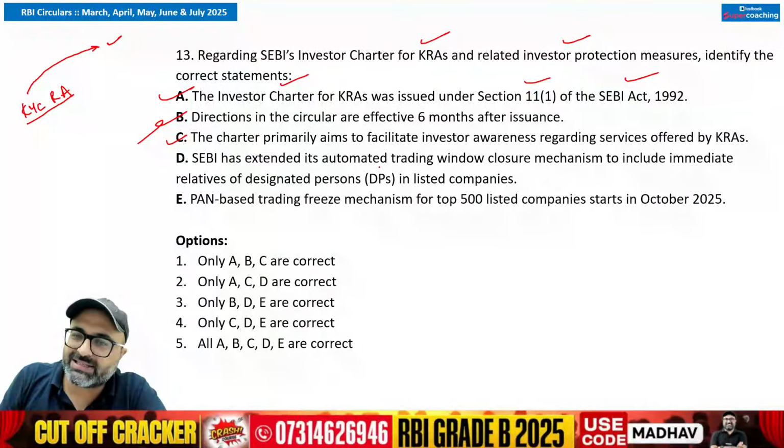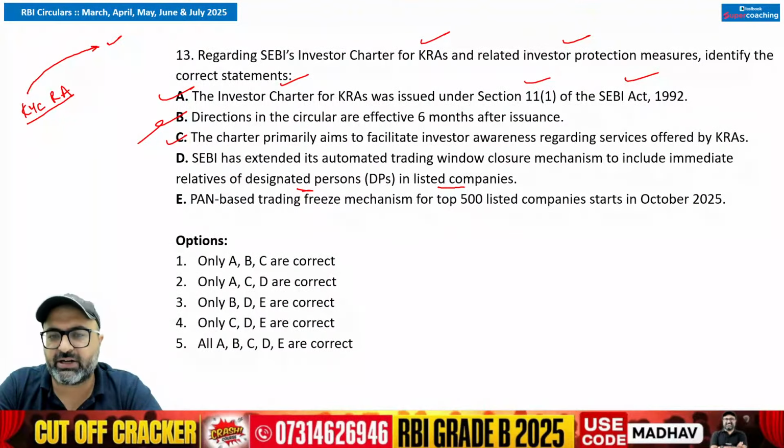So SEBI has extended the automated trading window closure mechanism to include immediate relatives of designated persons in the listed companies. This is very important. It is a related news. So immediate relatives of the designated person in the listed companies will also face trading restrictions ahead of financial results. That is absolutely correct. So keeping that in mind,